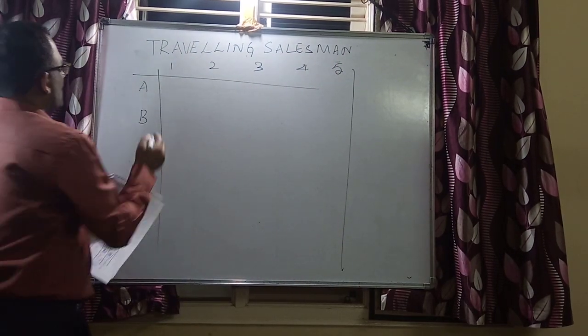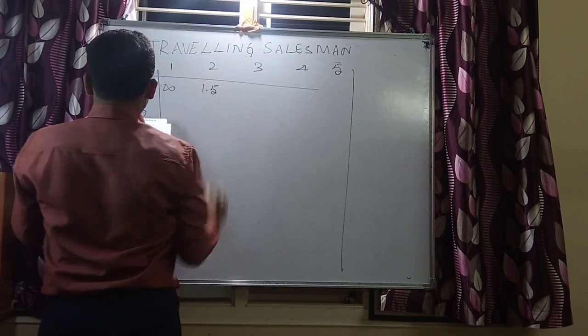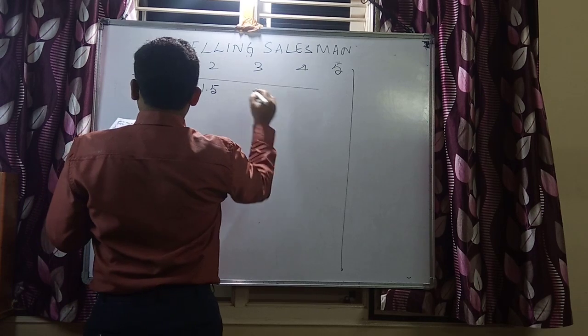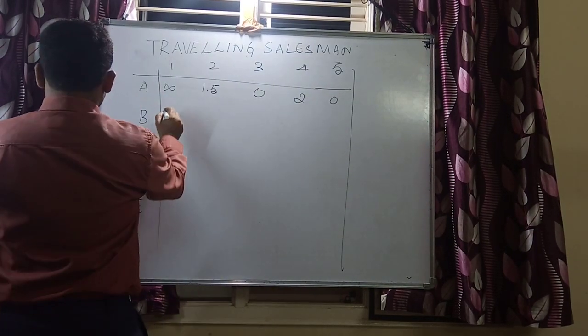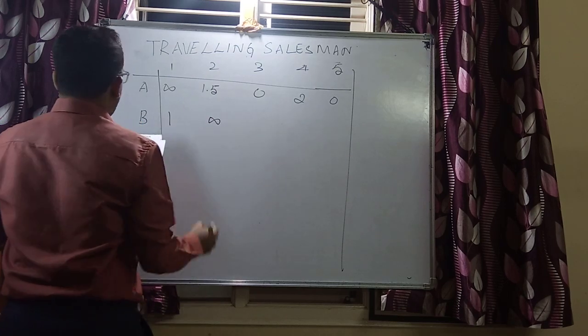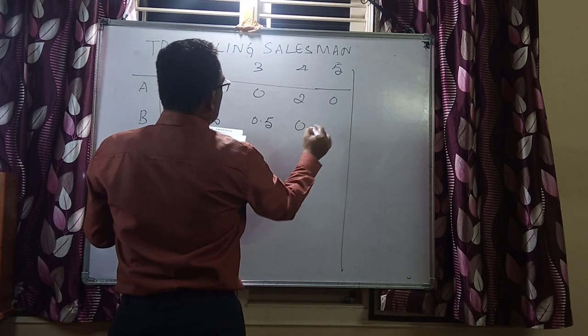This is infinity, 1.5 here. Again 0, 2 and then 0, 1, infinity, 0.5, 0 and then 0.5.